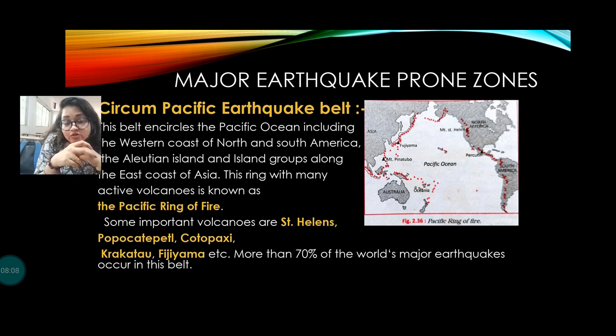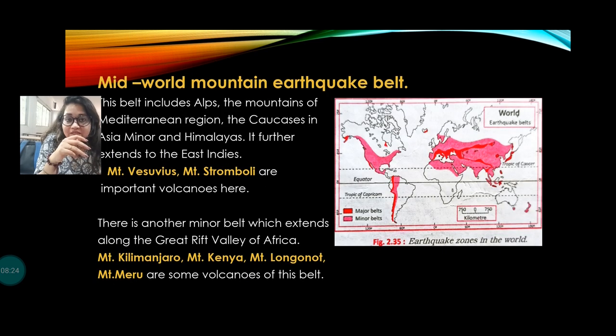Some volcanoes you can see here include St. Helena, Popocatépetl, Cotopaxi, Krakatoa, Fujiyama. These are the major examples, and these are also major earthquake prone zones. More than 70% of the world's major earthquakes occurred in this belt.